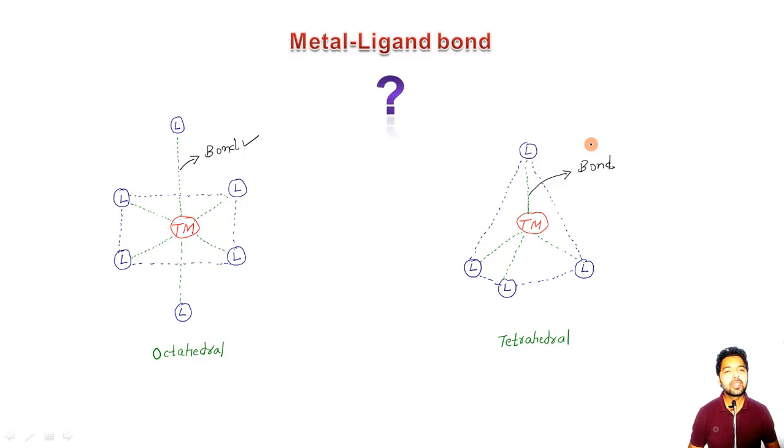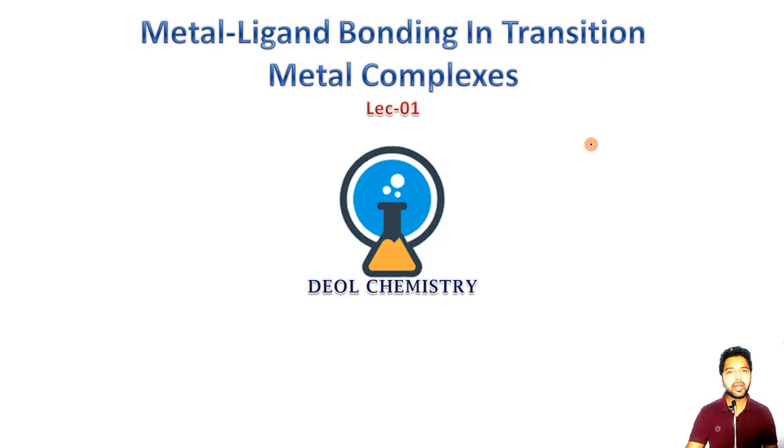We want to see what type of bonding is actually there in between the metal atom or the ion present at the center and its ligands. And this whole lecture is about all these types of bonding between the metal and the ligand. Like you can see here in the title, this is about the metal ligand bonding in the transition metal complexes.